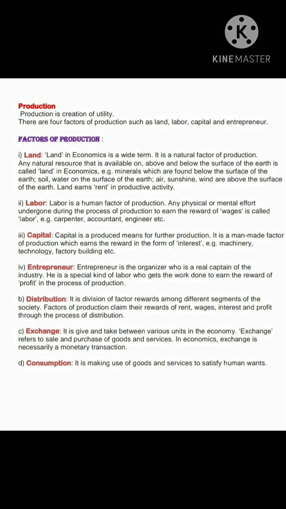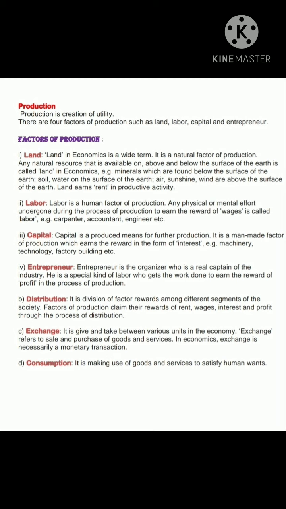The third factor of production is capital. Capital is a produced means for further production. It is a man-made factor of production which earns the reward in the form of interest. Example: machinery, technology, factory, building, etc. Now, capital is a produced means.